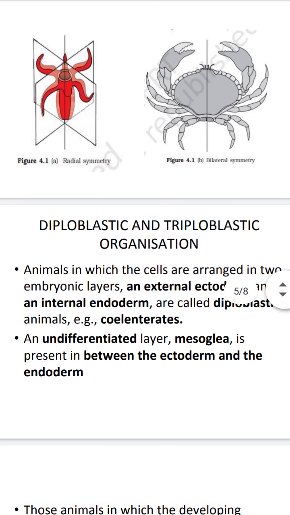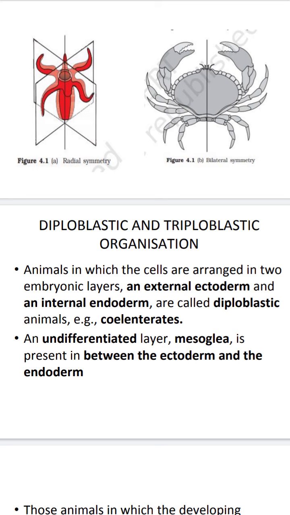Animals in which the cells are arranged into embryonic layers, an external ectoderm and an internal endoderm, are called diploblastic animals. Example, coelenterates. In diploblastic animals, they have only two germ layers. The first is an external ectoderm and the second is an internal endoderm.